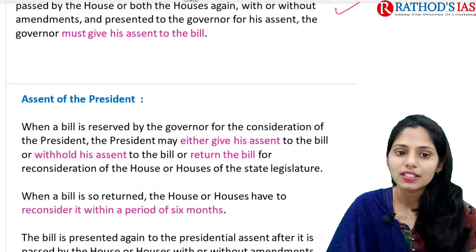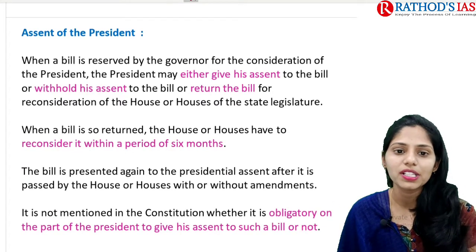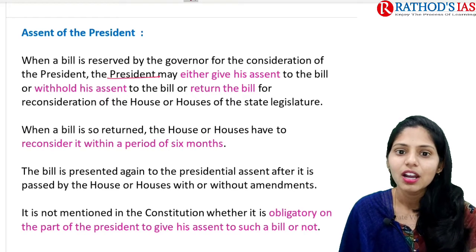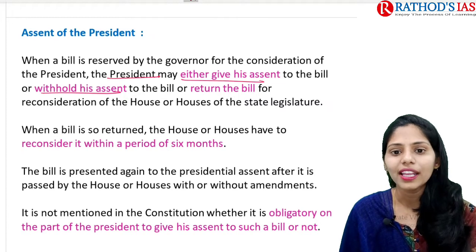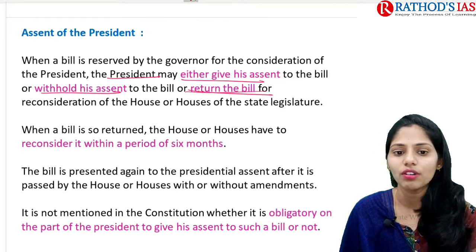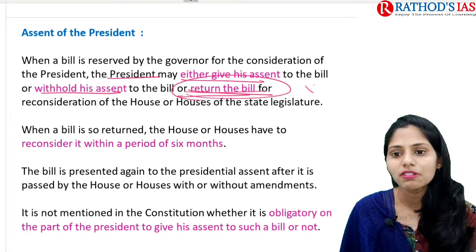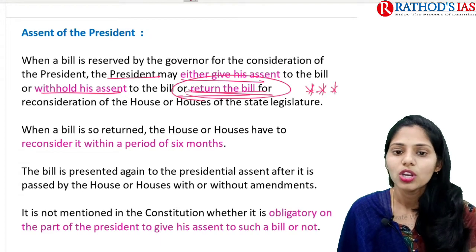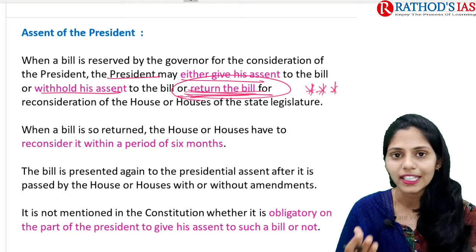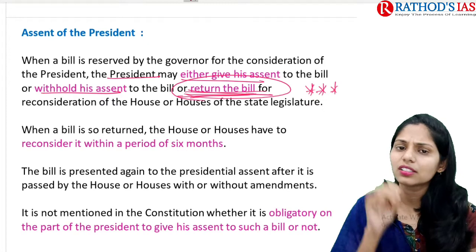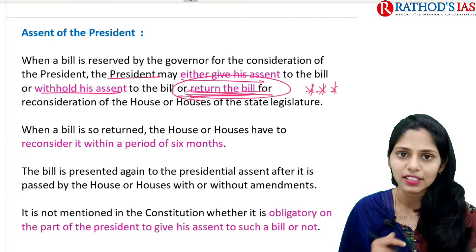Now the assent of the president. Whenever bills are reserved by the governor for the consideration of the president, the president again has choices here. The president can either give his assent to this bill, or withhold his assent, or even return the bill for reconsideration of the house. This reconsideration or returning of a bill is an important part that you should know. If you understand the returning of a bill and the procedure after returning it to the house for reconsideration, then you can understand that in the legislative procedure of the state also there is a quasi-federal nature with unitarity that is observed here.